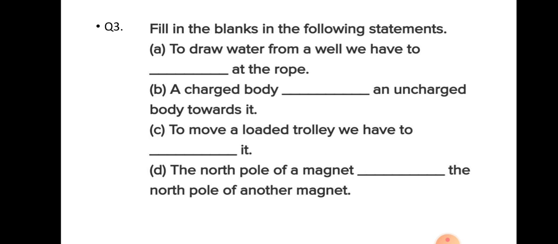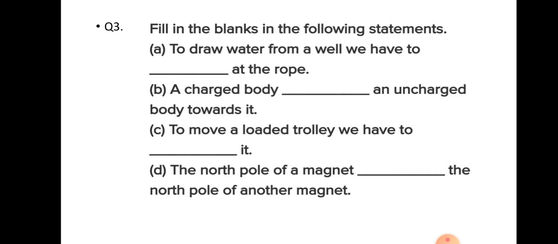Now fill in the blanks in the following statement. To draw water from a well, we have to dash at the rope. I discussed it in the last question. What do we do? We pull the water at the rope. We have to apply pull force.